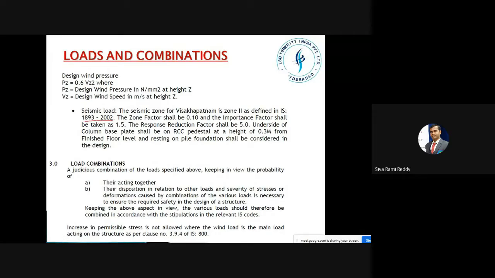We have to verify this code book. Accordingly, you need to take the zone factor as given, an importance factor of 1.5, a response reduction factor of 5, and the underside of the column base plate RCC pedestal height is 0.3 meters. Likewise, you have to verify this code book, IS 1893-2002, take the seismic parameters accordingly, and then find and design it.